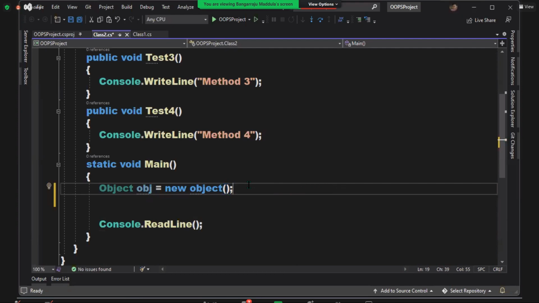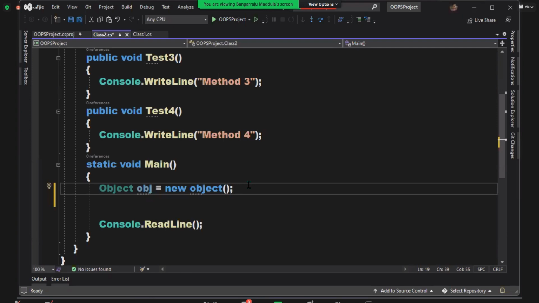In C# we call it instance, in other languages we call it object. Now if I say I am creating an object of the object class, is it not confusing? Creating an object of the object class, that is confusing, no? That is why we are calling it an instance. We are creating an instance of the object class.